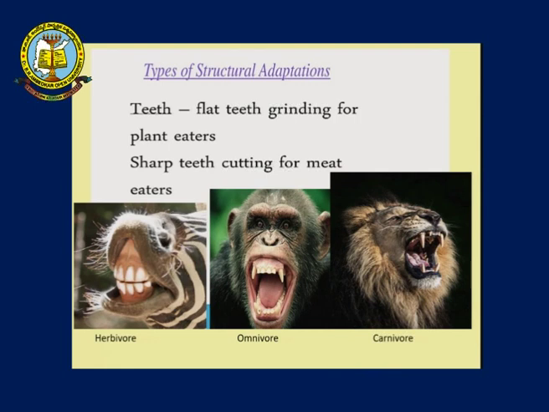Now in the structural adaptation, you can also talk about the teeth, the herbivore, omnivore and the carnivore teeth. For the plant eaters, you can see the flat teeth for grinding, which helps them to grind and eat. Whereas the omnivore has both the flat teeth and the sharp teeth, so that they can eat either plants or animals. And a carnivore has only the sharp teeth, which help them to cut the meat and eat it. So this is one type of structural adaptation.